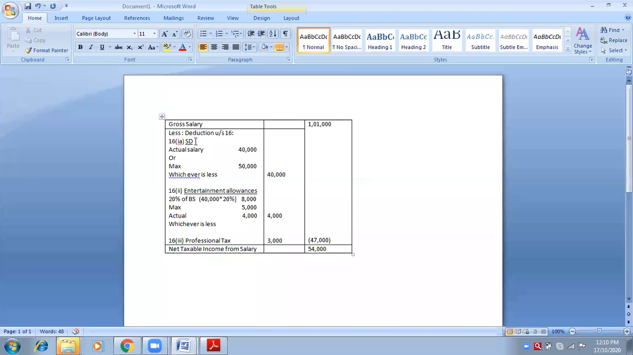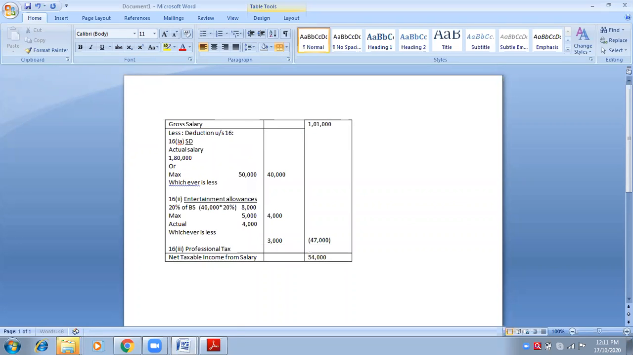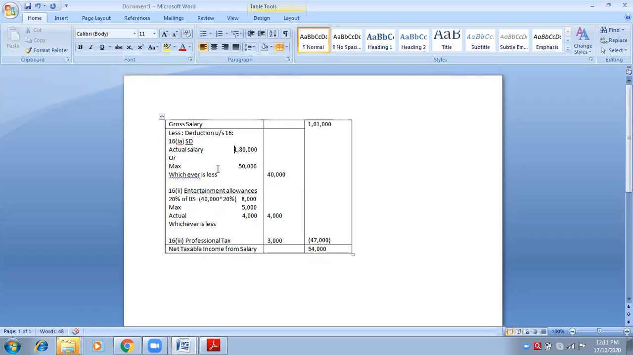Actual salary. What is my actual salary? 1,80,000 month, 1,80,000. 1,80,000 is my basic salary, no? And maximum 50,000, whichever is less. So what amount is lower? Which amount is lower one? 50,000. Yes. So 50,000 will be selected.